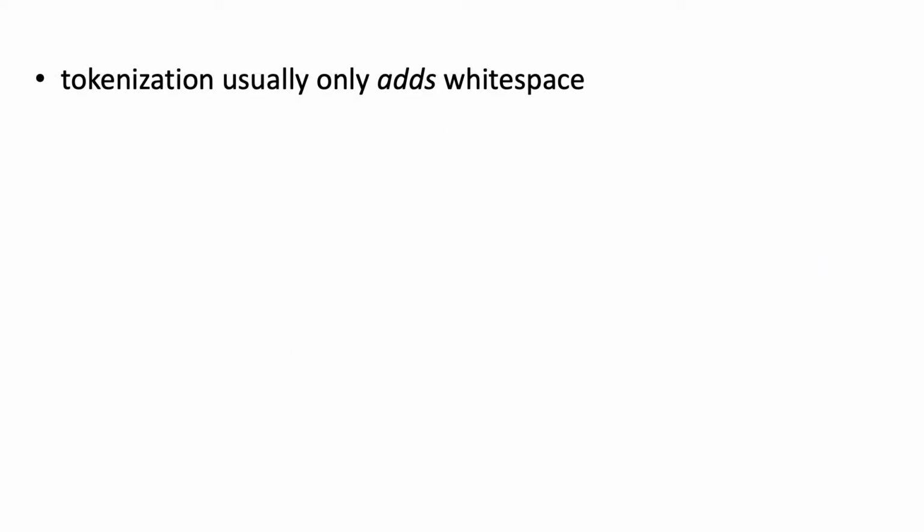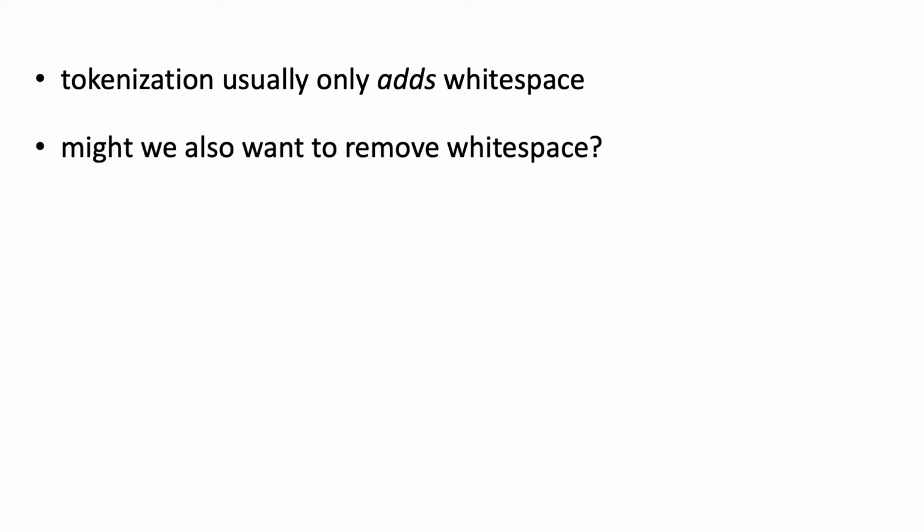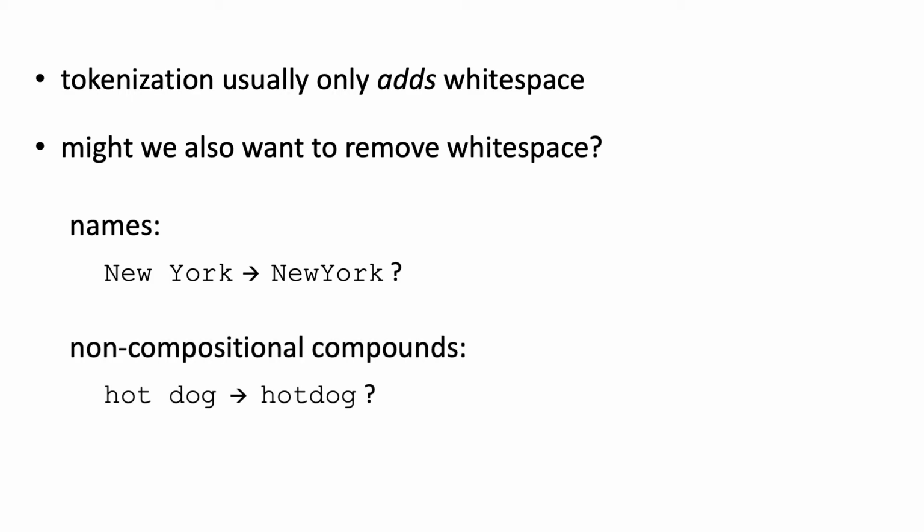Usually when we talk about tokenization, we're talking about adding white space. But are there cases when we would actually like to remove white space? Some examples might be for names that happen to have spaces, like New York. We may also want to do this for non-compositional compounds, like hot dog. These are phrases where the meaning of the phrase is not built from the meanings of the individual words. Though these are interesting cases to consider, in practice when we talk about tokenization, we usually just mean adding white space.